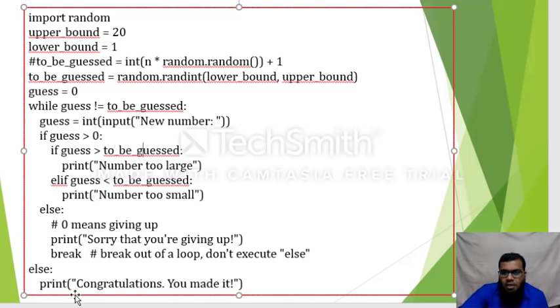Only then will it print a statement saying congratulations, you have made it. So this is how we can execute the program, a small practical example of how mathematical problems like this can be solved by while loops, for loops and if else conditions.